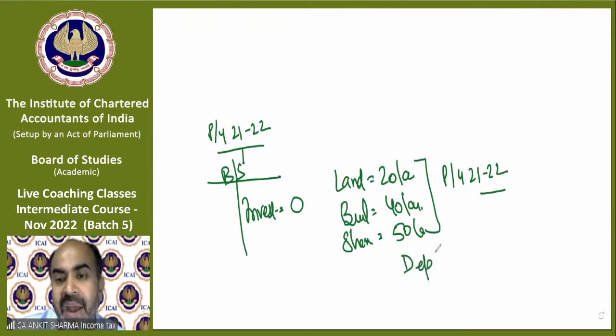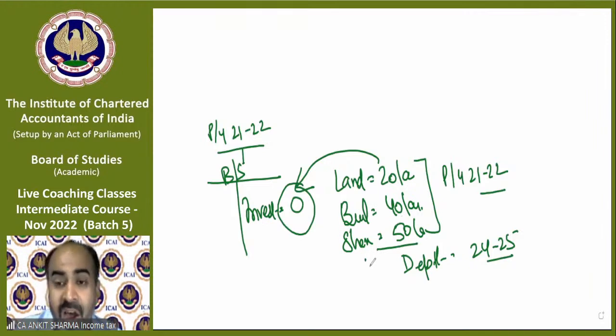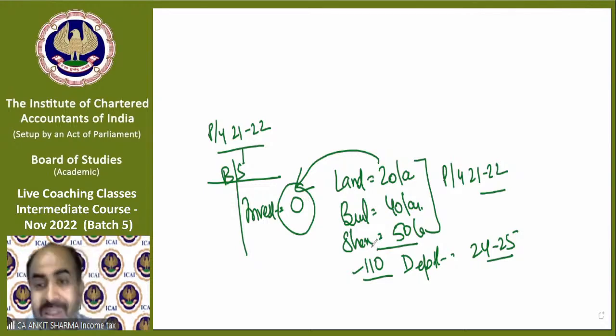But the department finds these details in year 24-25. So when the department checks your balance sheet of 21-22, it has investment value 0. But practically you have invested rupees 110 lakh, 1 crore 10 lakh rupees, in that previous year. That means it might belong to your black money. The department will ask why it's not shown in your balance sheet, and if you do not have any explanation, then that 110 lakh will be treated as your black money. Earning year will be 21-22, but previous year will be 24-25.